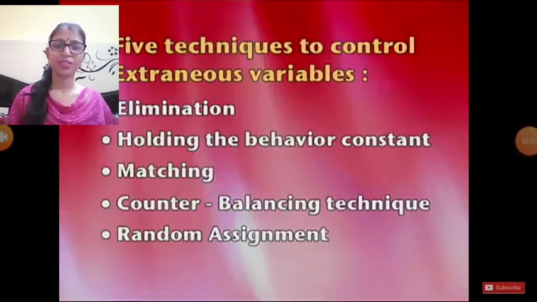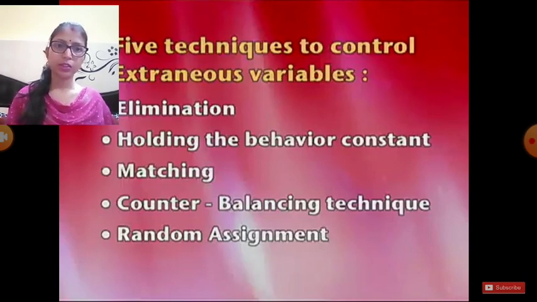Good morning, students. In the previous video, we started the experimental method, or experimental technique, in which we studied the whole concept of the experimental method, the three types of variables, the concept of variables, the control group and the experimental group, the two types of groups. And also in this we studied the extraneous variable, or the relevant variables.